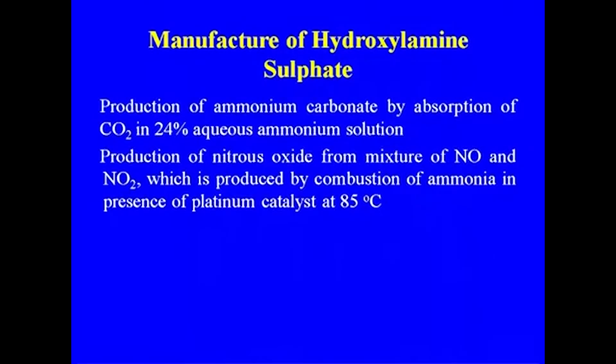First step is the manufacture of the hydroxylamine sulfate, starting with the production of ammonium carbonate by absorption of CO2 in 24% ammonia solution. Then production of the nitrous oxide mixture of NO and NO2, which is produced by combustion of ammonia in the presence of the platinum catalyst at 85 degrees centigrade. So, this is the process from where we are getting these two nitrous oxides, which are used in the process.